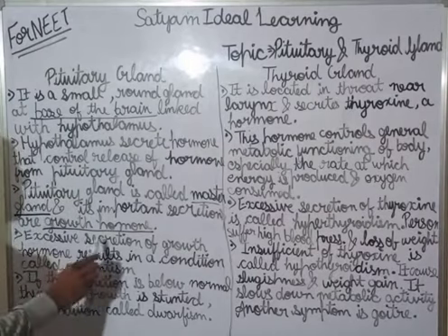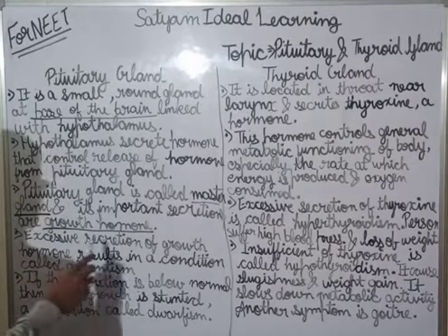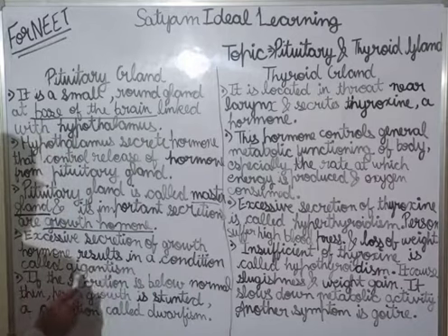Excessive secretion of growth hormone results in a condition called gigantism.